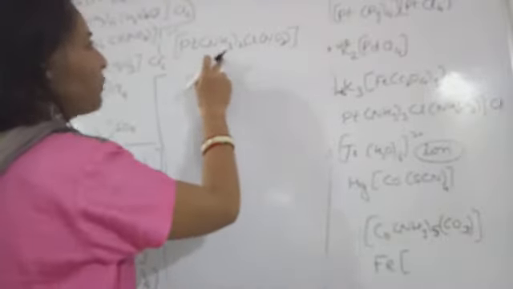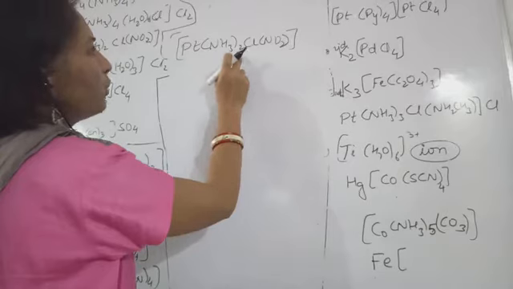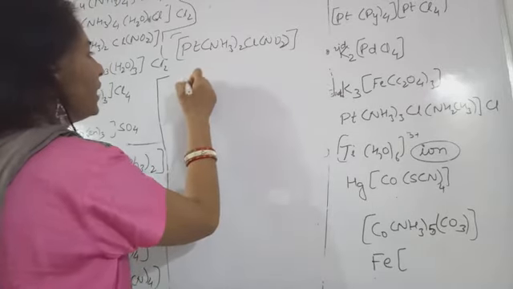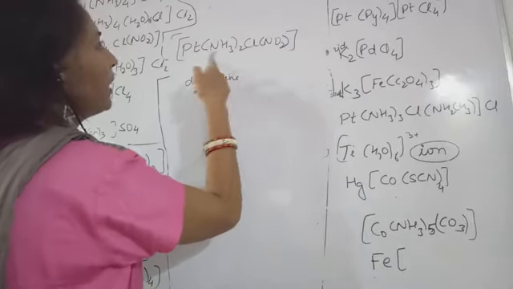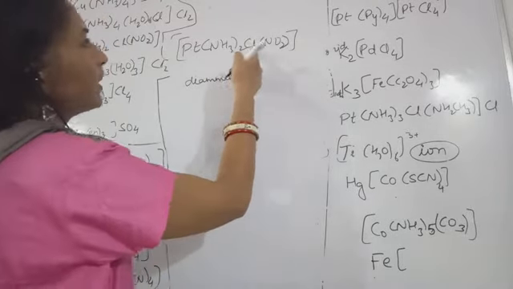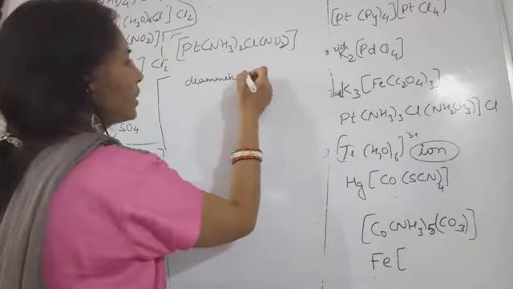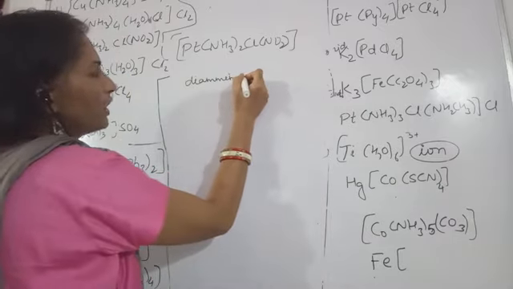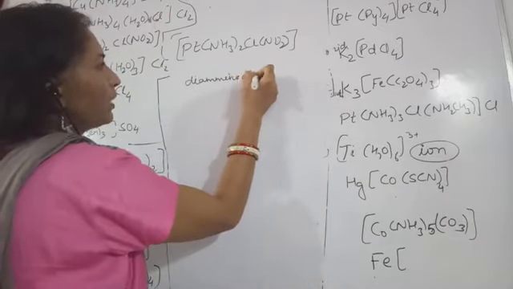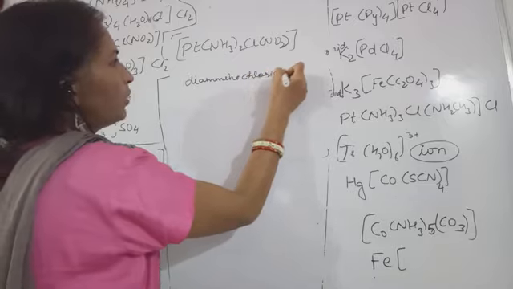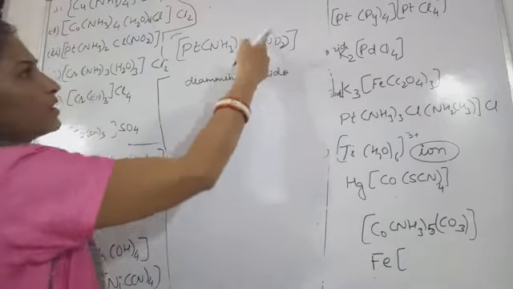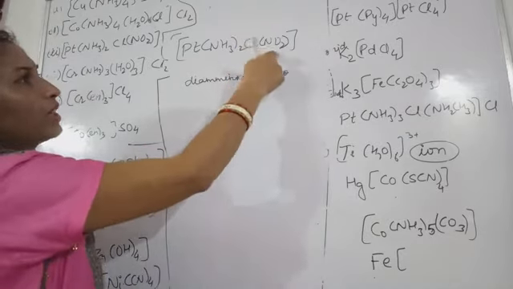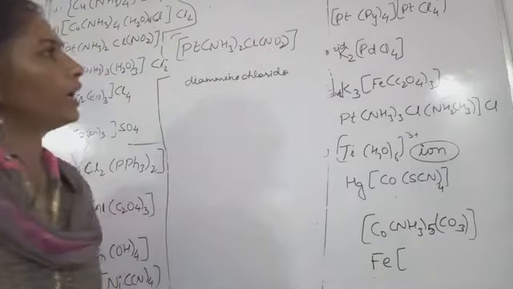So how will you start? This is ammine. Two ammines are present here, so you will write diammine. Then this is chlorido. You will write no space, you will write chlorido continuously. Chlorido, this is Cl. And because this is polyatomic, we are keeping it in the bracket. This is NO2.